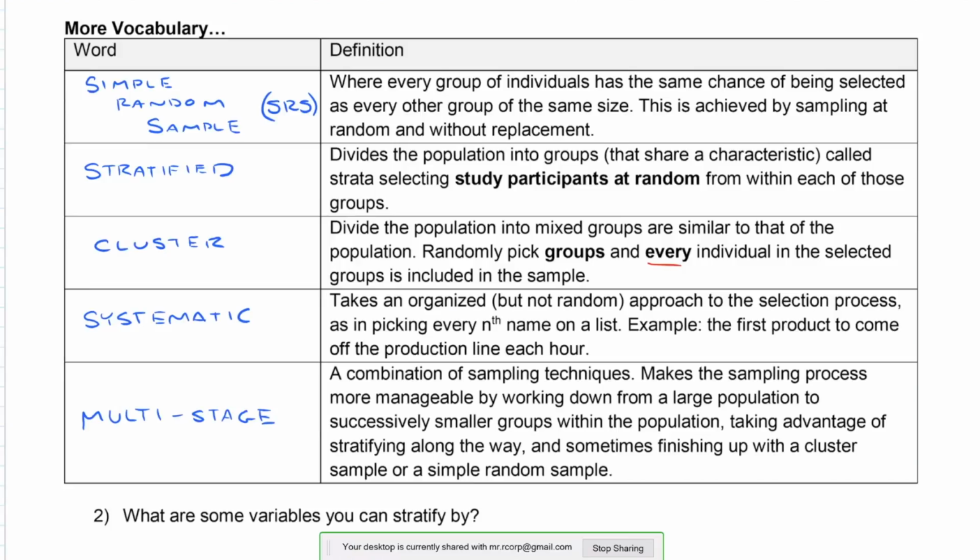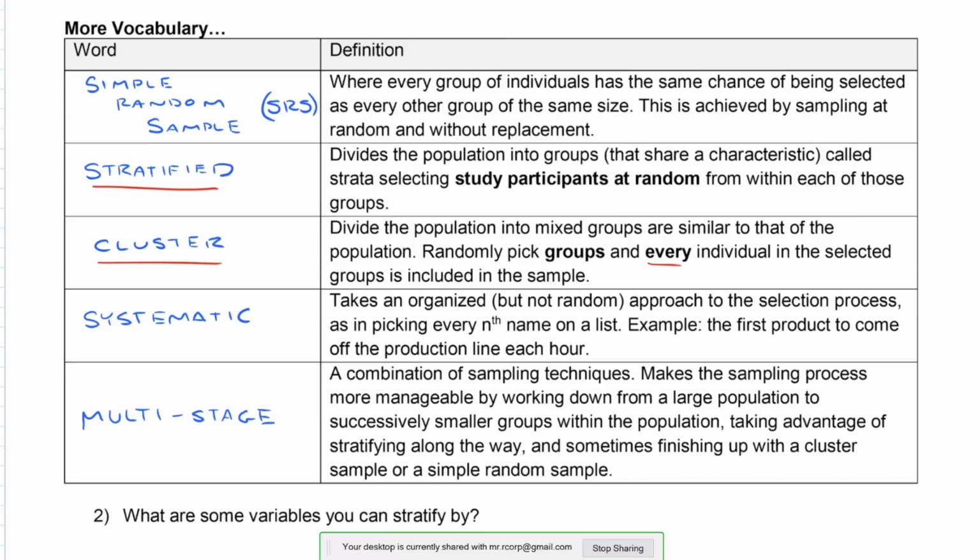So a stratified sample divides the population into groups and then randomly picks from those groups. A cluster sample divides the population into mixed groups and picks several of those groups randomly, but then does a census in each of those groups. We're going to talk about that more.